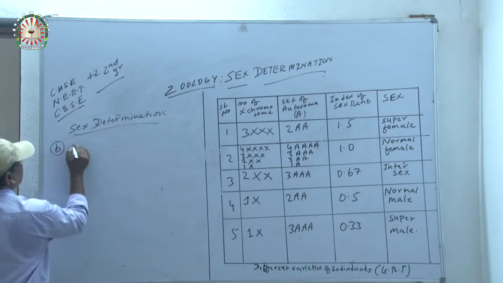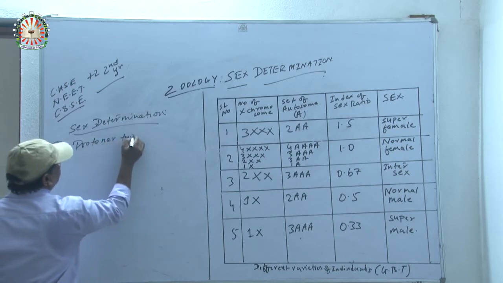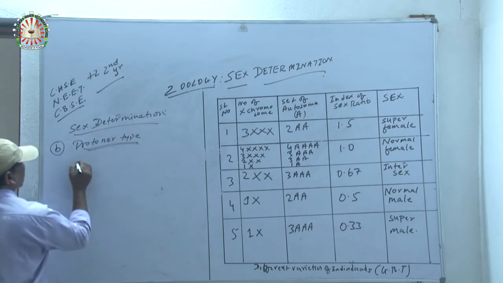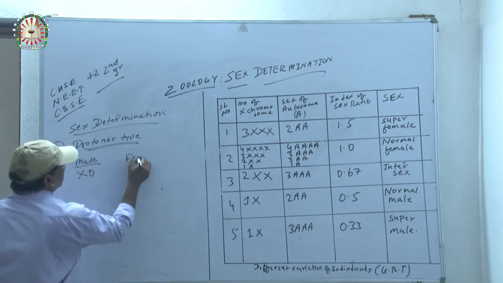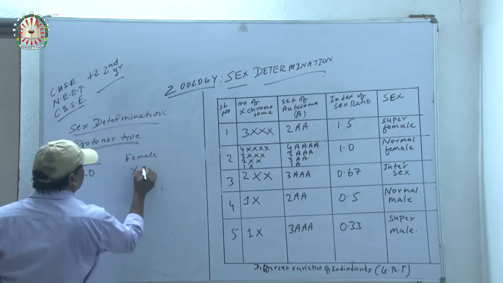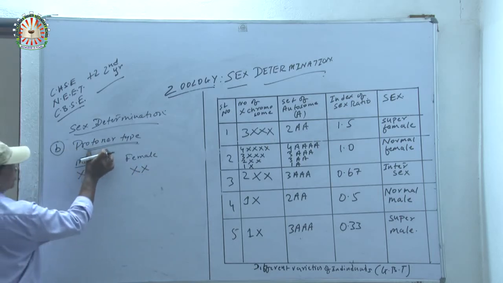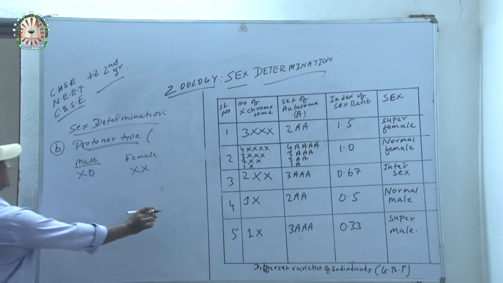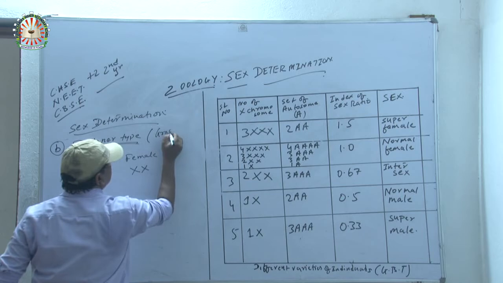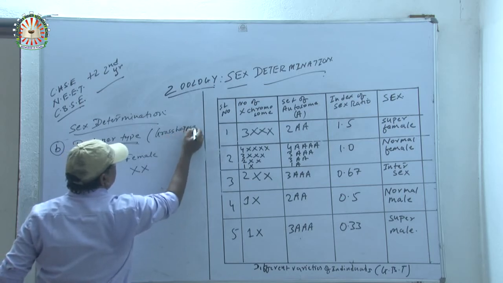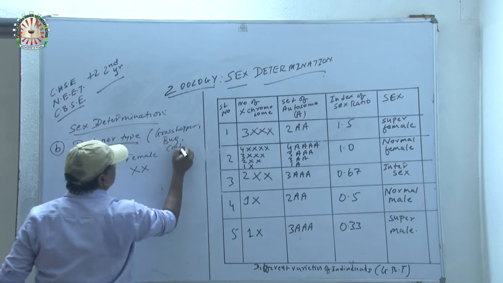Next is protoner type. First one we have completed, ligase. Now protoner type. What is the protoner type? Male has XO and female has XX. Here one chromosome is absent. That is protoner type. Which organisms exhibit the protoner type? They are grasshopper, bugs, cockroach.